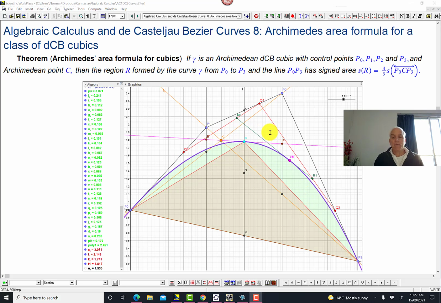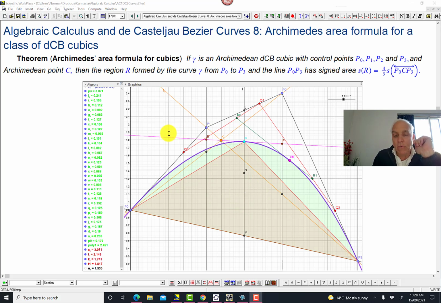Now I have to tell you, what is this point C? So in the parabola story, the point C was characterized by a number of different ways. Okay, one was that this was the unique point that gave a maximal inscribed area of this triangle here.